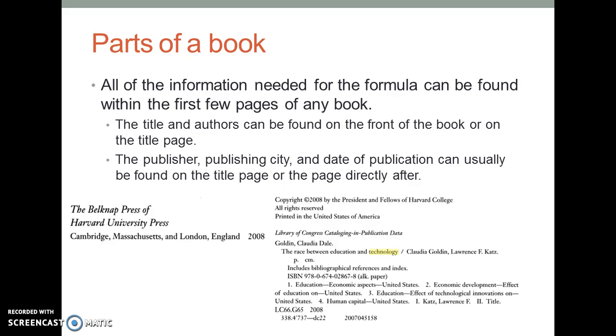So I know that this book was published by the company, the Belknap Press of Harvard University Press, and I know that it was published in Cambridge. I only need one city. And I know it was published in 2008. So those three pieces of information I need. And then here we have the author and the name of the title. So the author is Claudia Dale Goldin, and the title of the book is The Race Between Education and Technology. So I found all that information I needed just on 2 pages of the book.